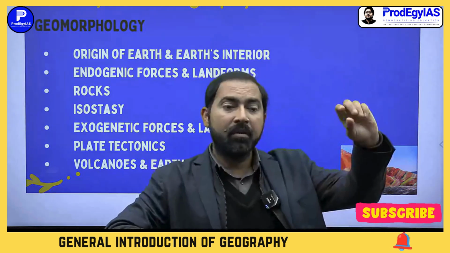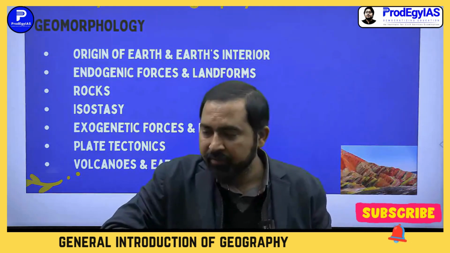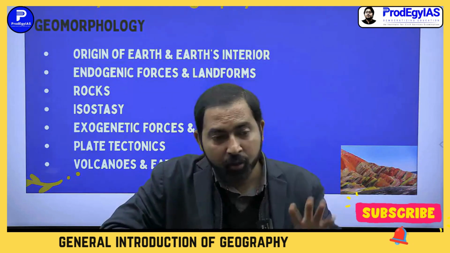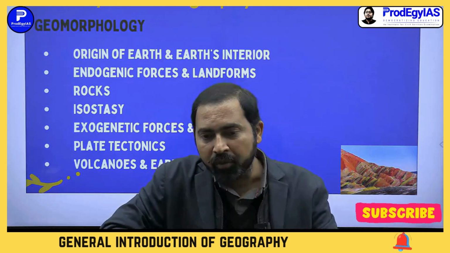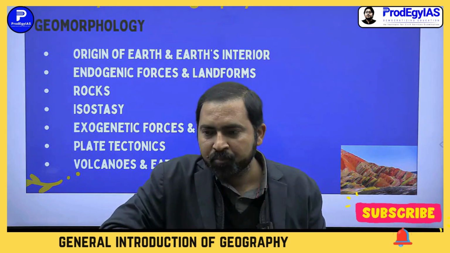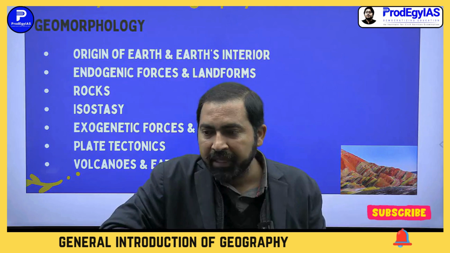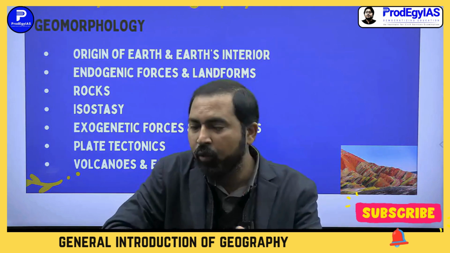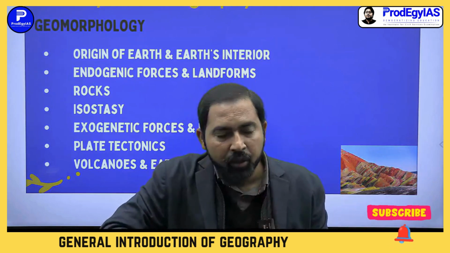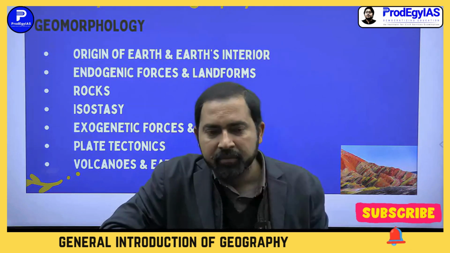There are some planets, some celestial bodies which are dead, which means their core is dead. What do you mean by a dead core or an active core? There is no radioactivity, no radioactive decay in the core part, and no emission of new energy.